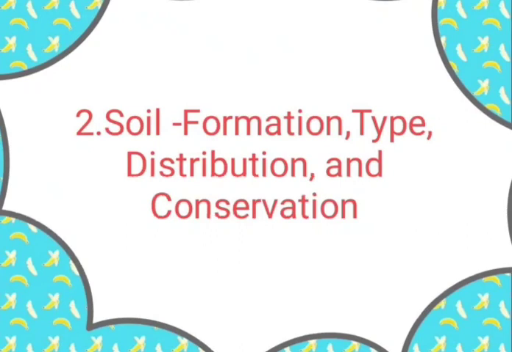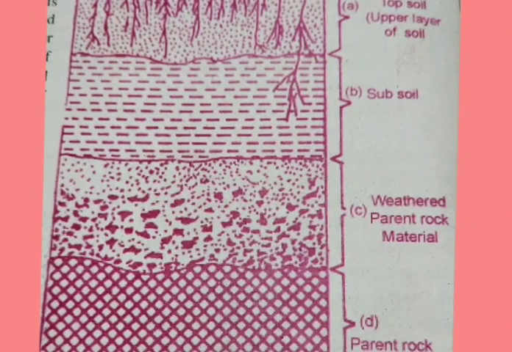Okay, according to Wilcox, the history of civilization is the history of the soil, and the education of the individual begins from the soil. Now you see that we can see the soil. Here you are seeing the chart. The soil is divided into four different parts. First one is topsoil, that is the upper layer of soil. Next coming to subsoil, third one is weathered parent rock material, and fourth one is parent rock.